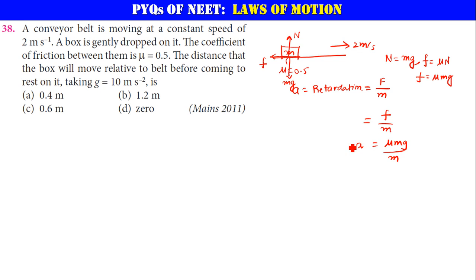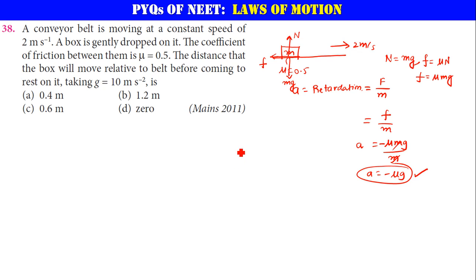We should say retardation. Let me take minus here because it is trying to decrease the velocity. m and m get cancelled. A is equal to minus mu g. So this is a very important relation. For the upcoming problems also we will be using this.